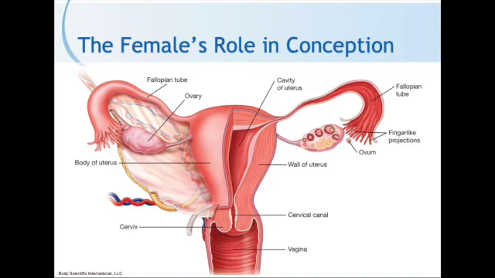The projections from the fallopian tube help gather the ovum as it emerges from the ovary. Once it's inside the fallopian tube, the ovum moves very slowly down the tube. Here is where the ovum is ready and available to be joined by a sperm. So conception happens in the fallopian tube. Not anywhere else.